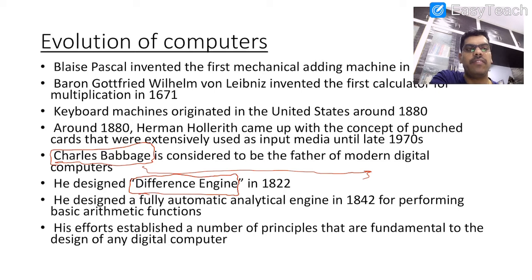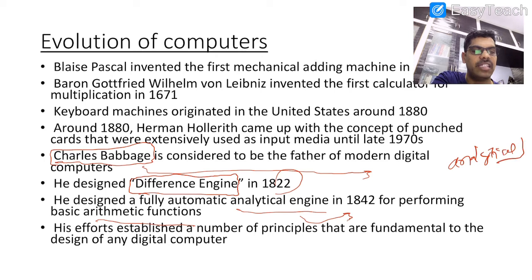So that was in the year 1822, and the full analytical engine was developed in 1842, after 20 years, performing basic arithmetic functions. Already told you, the computer is also known as the analytical engine. Before performing the analysis, it is going to perform the difference. Already told you what is the difference.